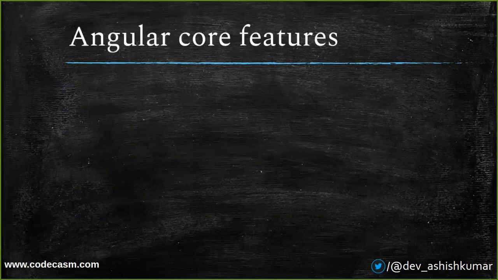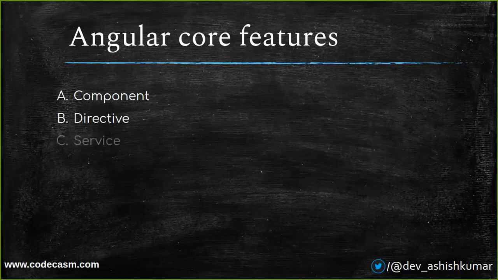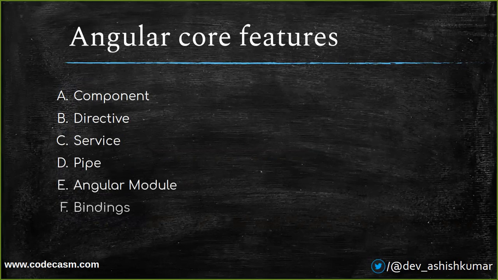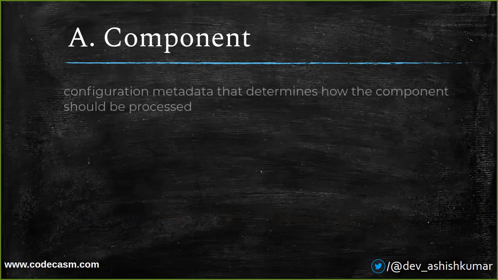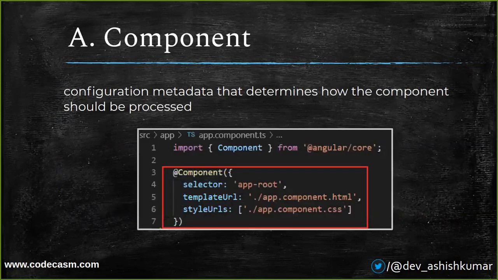So Angular core feature, what actually makes Angular good, we are going to know it. So Angular has component, so that is why we call this as a component based architecture. Angular provides us directive. We will see all these points in coming slides: service, pipe, Angular module, and bindings. So first of all, we will go for component. So component basically is a metadata. Here is the example for it. So component provides us a metadata, what it all includes and how it will be processed.